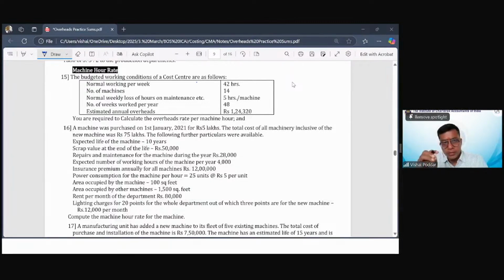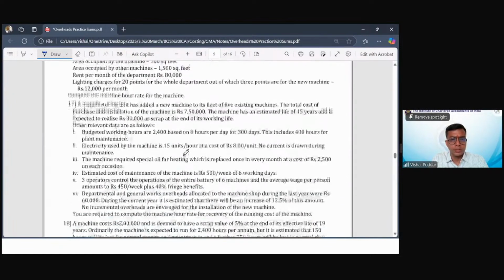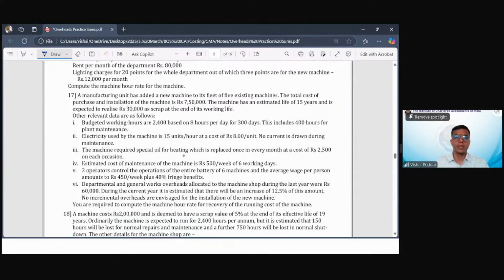The steps are fixed, the format is fixed, hence it is very, very, very scoring, right? So I will take one of these sums. I'll take the sum which is the most lengthiest so that we can cover maximum adjustment. Okay, so I'll take 17 sum. I'll just read the main question first. You are required to compute the machine hour rate for charging of your cost of the machine.